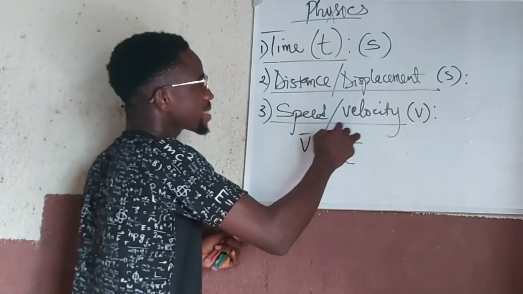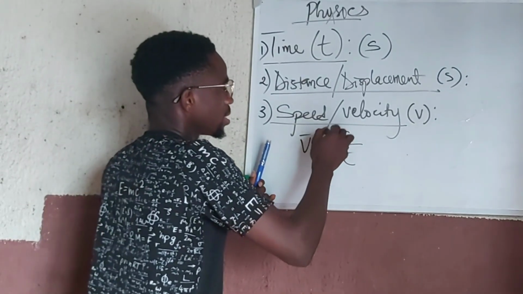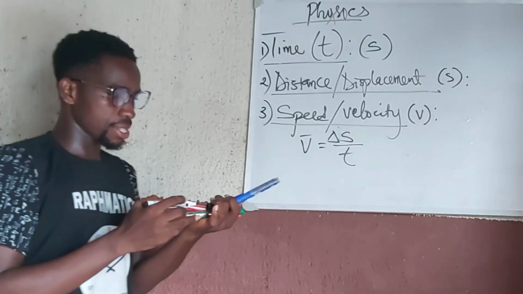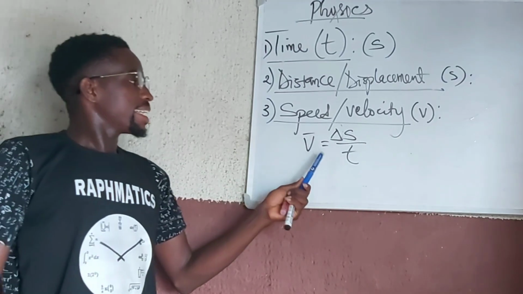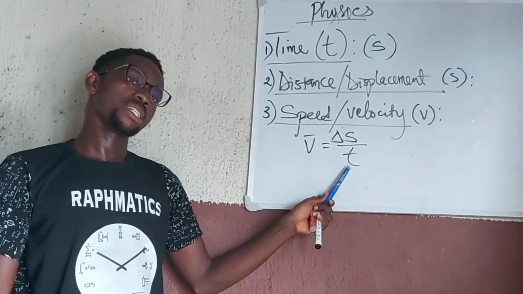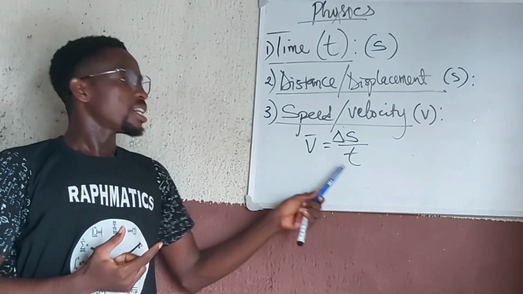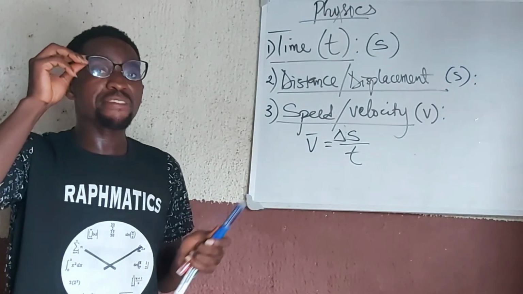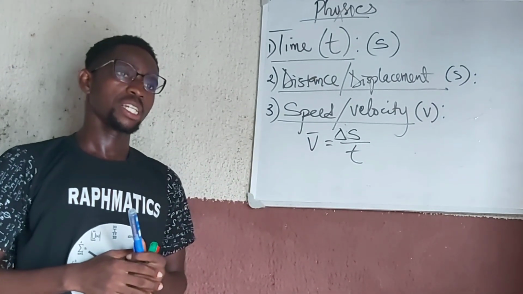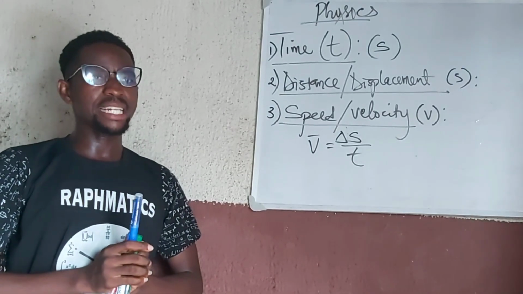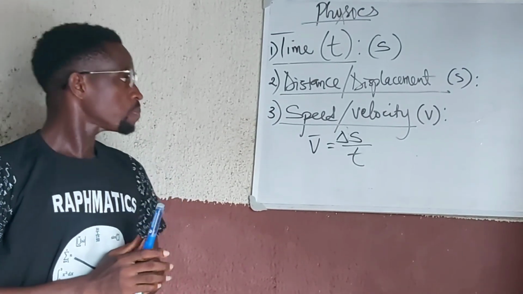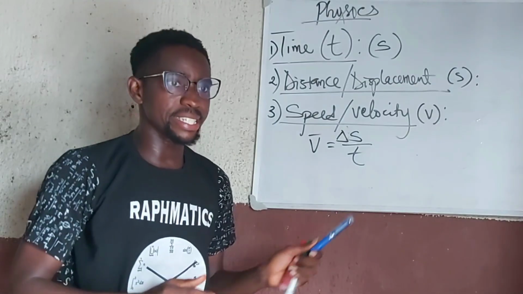That is change in distance upon the time it took for that change to occur. The distance must be changing. This will give me the concept of average speed. Now, we have to discuss and understand this concept of speed a little bit more, because it is average.